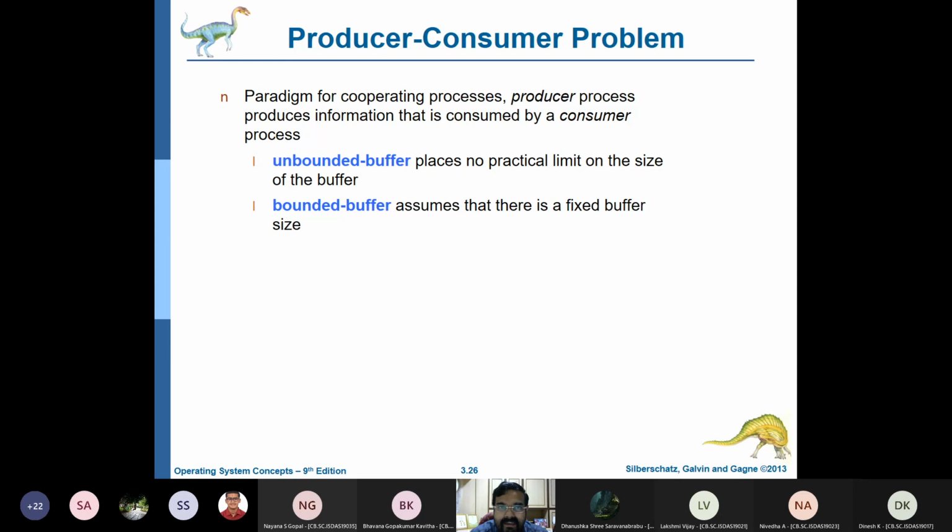Suppose your mom is making hot piping dosas for you. Everybody in the family is sitting at the dining table and waiting for the hot dosas to roll in, where your mother is making and providing them to you. Now there are 3 or 4 people sitting at the dining table. Your mother is the producer. The people sitting at the table, yourself, your siblings or your father, are the consumers.